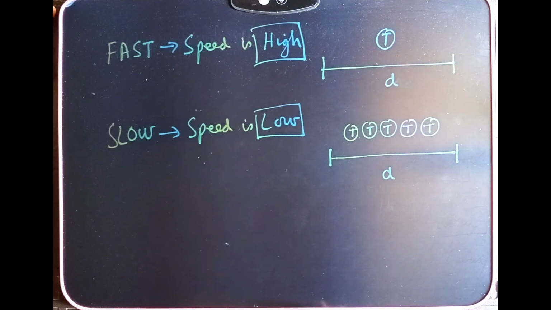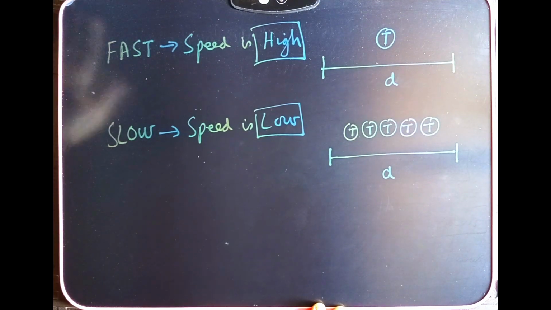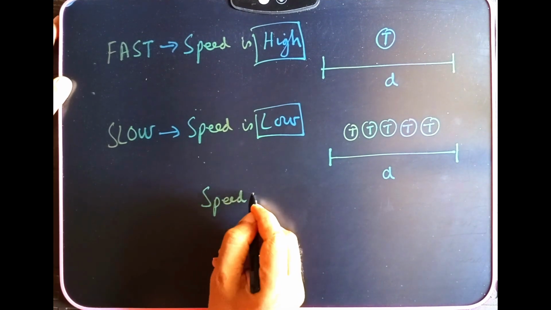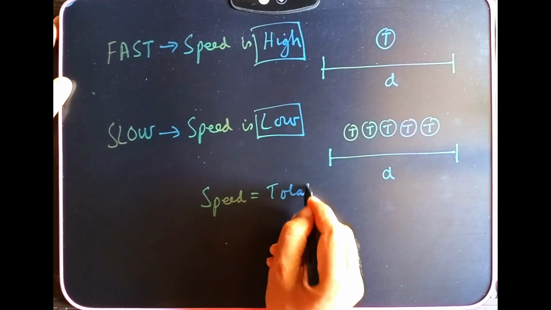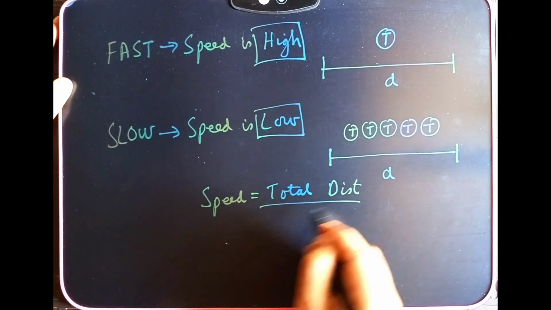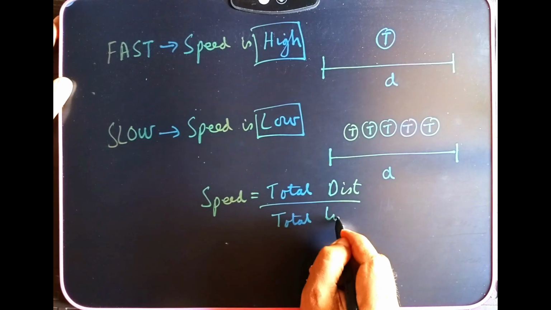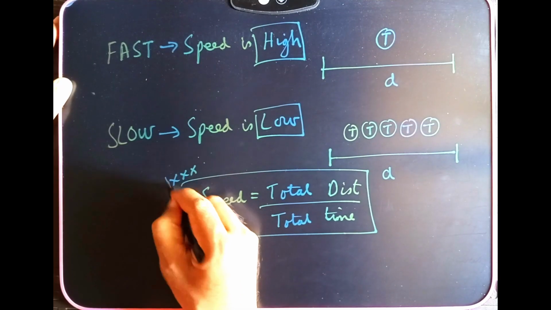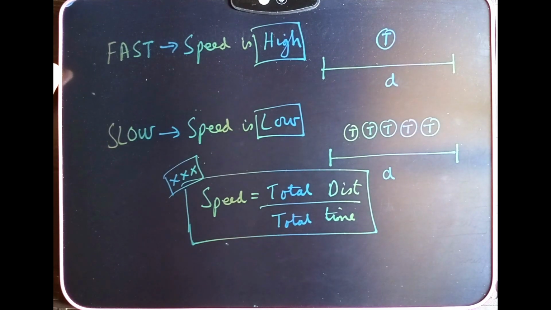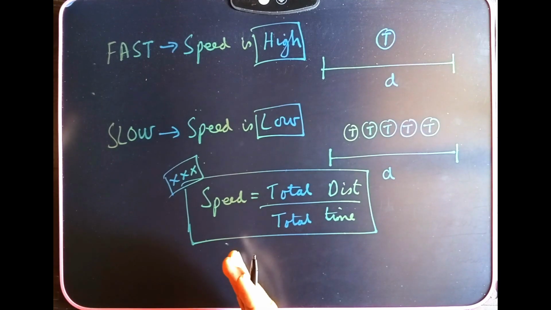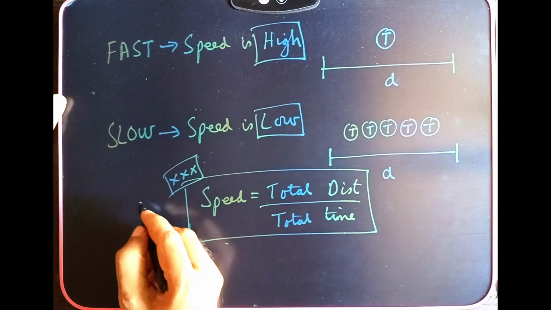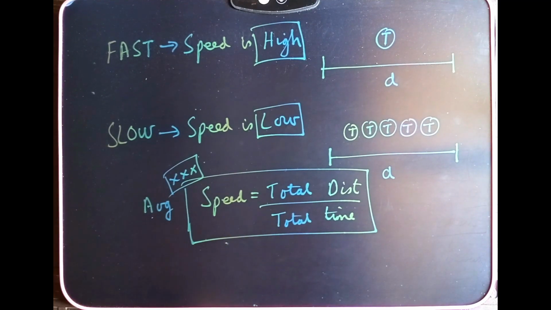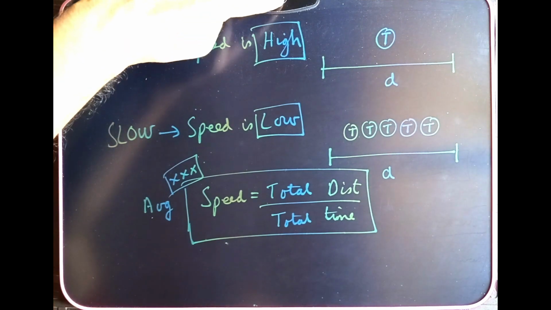So we'll go on further to understand more about speed. From here, we see that speed can be defined as total distance divided by total time. This is the formula for speed. But what kind of speed? This is the formula for average speed. So if this is average speed, is there any other type of speed? Let's see this in the next slide.